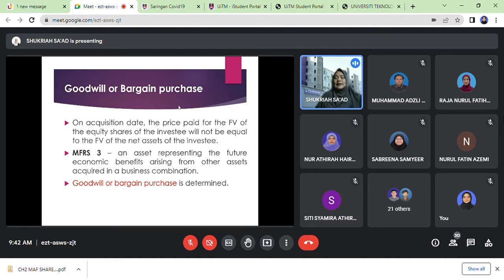So that's why this goodwill is particularly related to acquisition in a business combination. External lah maksudnya, because you acquired, then you dapat goodwill. Alright, so because of that, kita akan determine what will be the goodwill or bargain purchase.